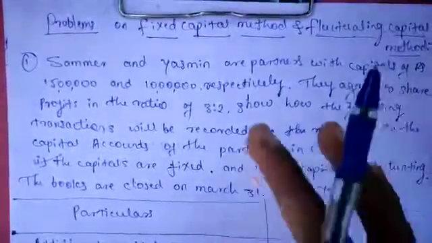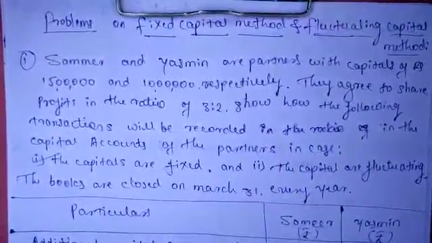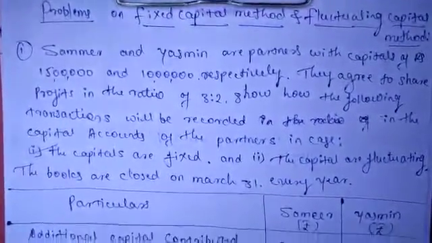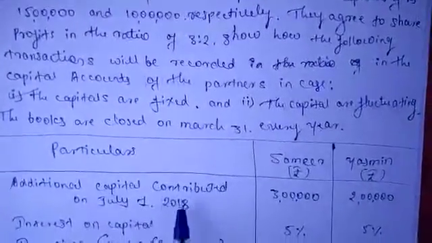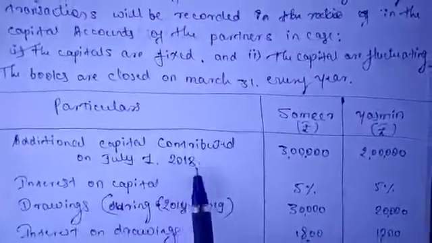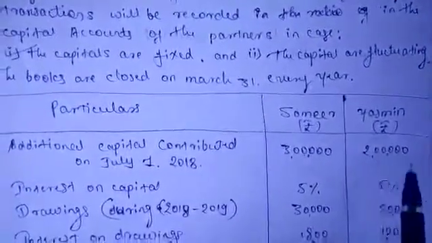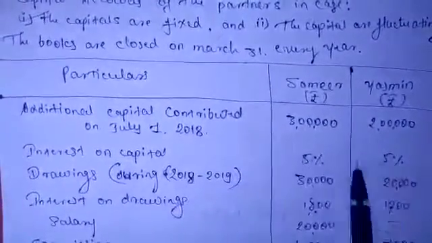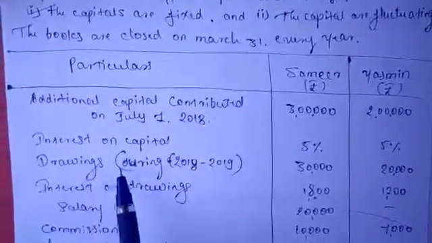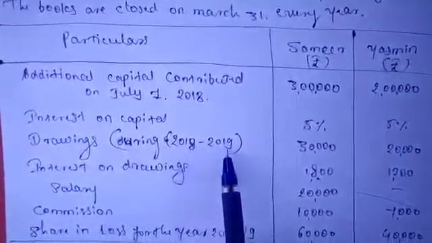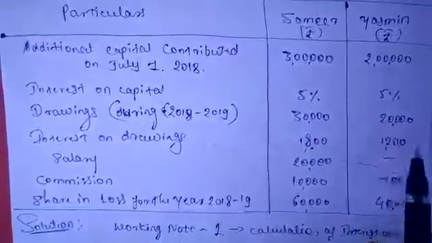Additional information about Samir and Yasmin is given here. Additional capital contributed on July 1st, 2018: Samir 3 lakhs, Yasmin 2 lakhs. Interest on capital, both are 5%. Drawings during the year 2018-19: 30,000 and 20,000.